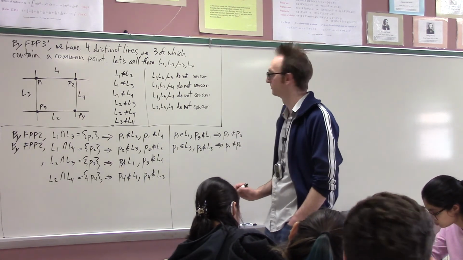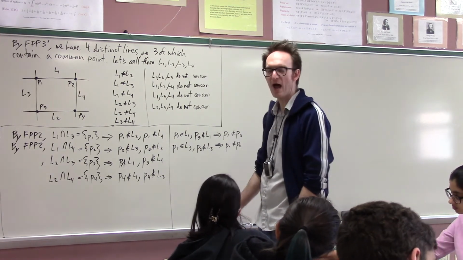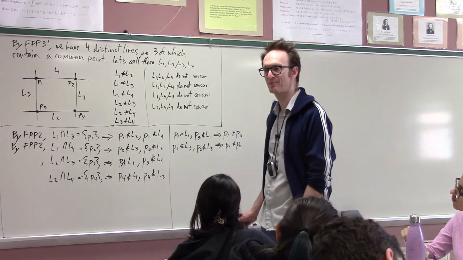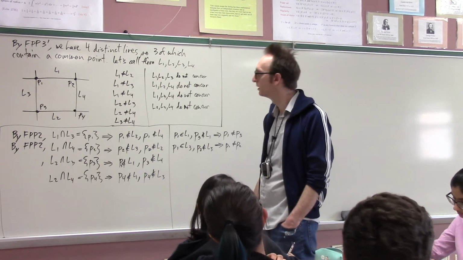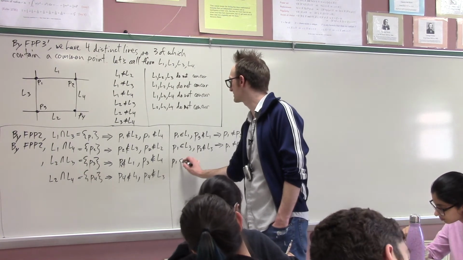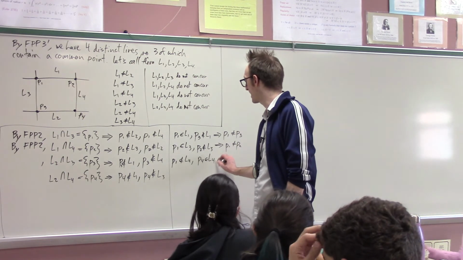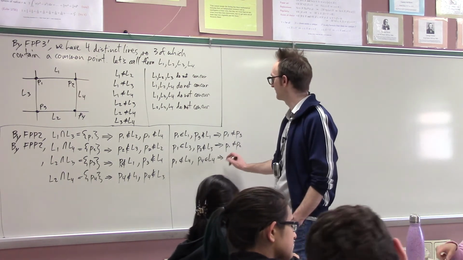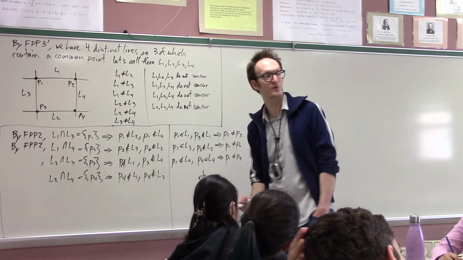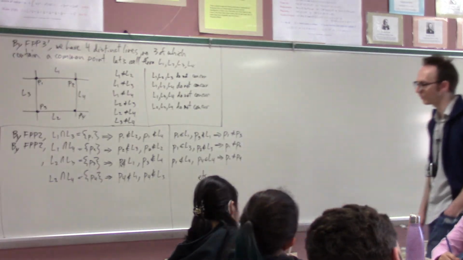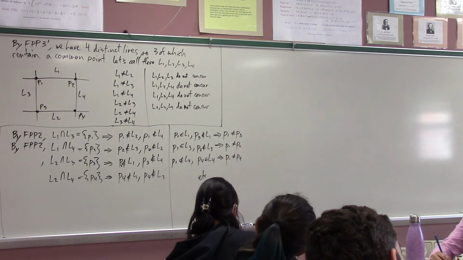Let's do one more. How can I show P1's not P4? P4 is on L4. Yeah, sure, right? P1 is not on L4, but P4 is by definition on L4, and so P1 is not P4. Okay, I'm just going to write etc. There will be 3 more of these, right? Because there's 4 points, so there's 4 choose 2 inequalities between them.